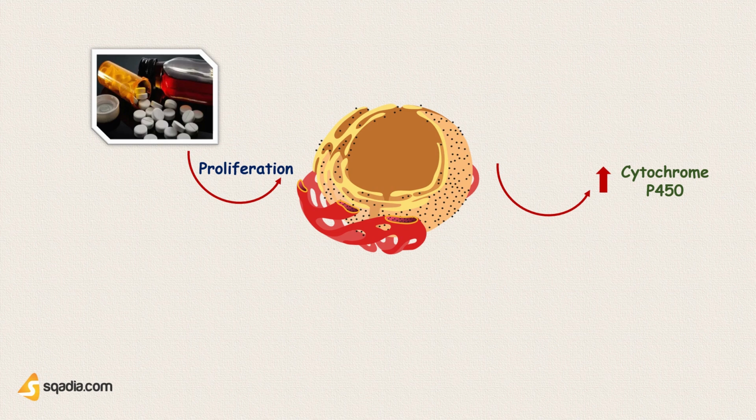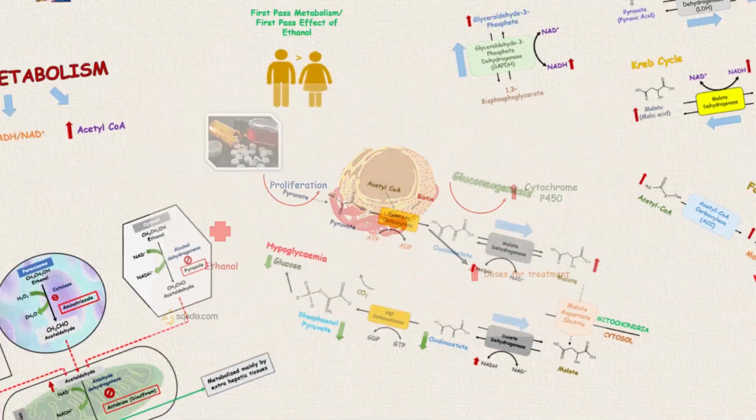Similarly, chronic ingestion of excessive quantities of ethanol causes increased proliferation of smooth endoplasmic reticulum and induction of these enzymes. This means that a person who consumes alcohol more frequently will metabolize and inactivate these drugs very rapidly and may need higher doses for treatment. Anyways, guys, that was about ethanol metabolism.